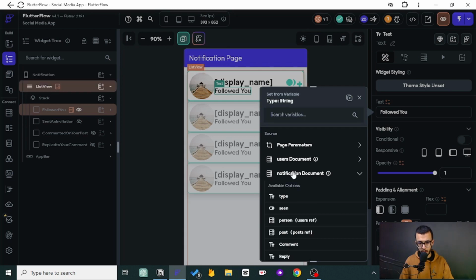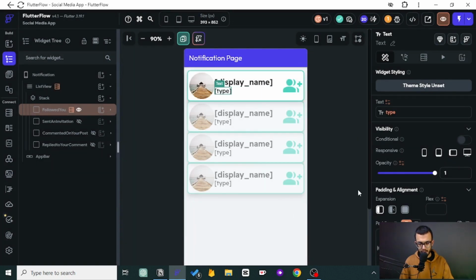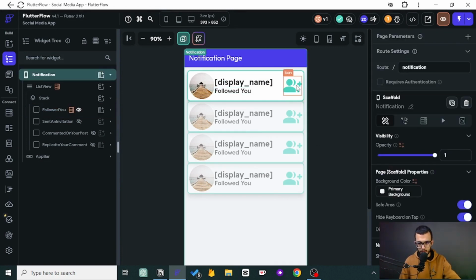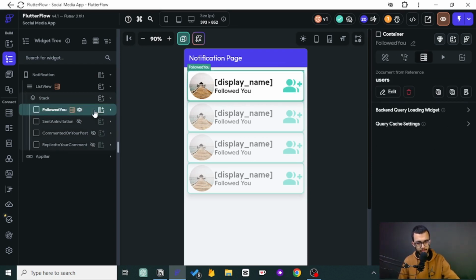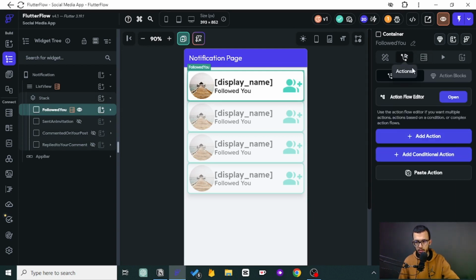We want to see the type. Good. And it should be followed you anyway, so there is no need to do that. This is just an icon, but as I told you before, for this one, it should do something. Whenever you click on it, it should take you to that person's page, of course. I think we should, yes, let's do it. But no, let's keep it for later.